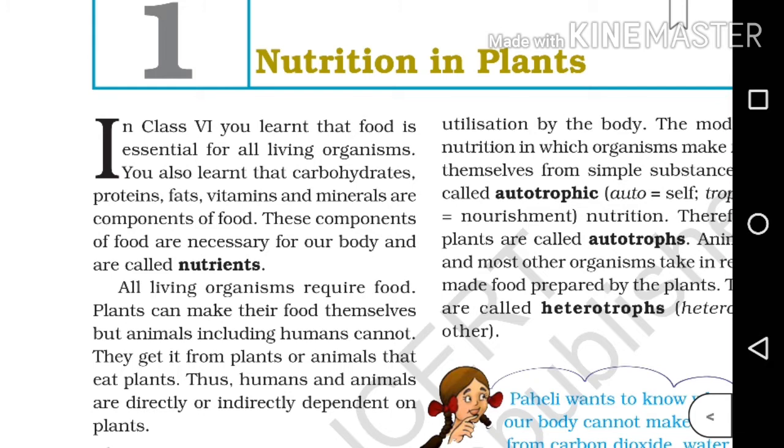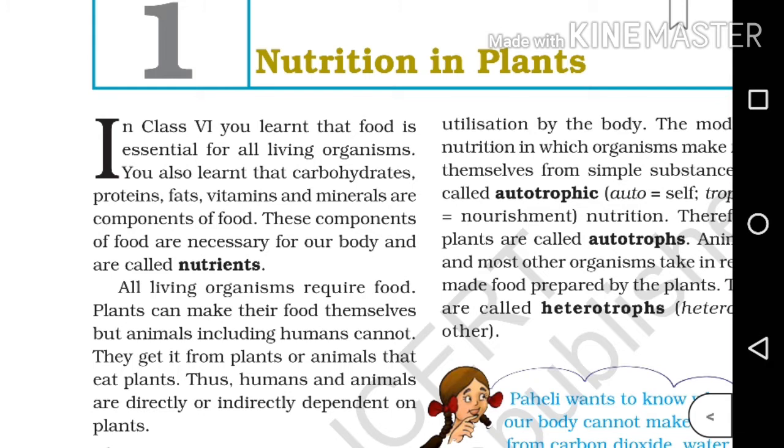In class 6, you learned that food is essential for all living organisms. You also learned that carbohydrates, proteins, fats, vitamins and minerals are components of food. These components of food are necessary for our body and are called nutrients. So students, last year we have learned food is essential for living organisms and about components of food. So, what are components of food?